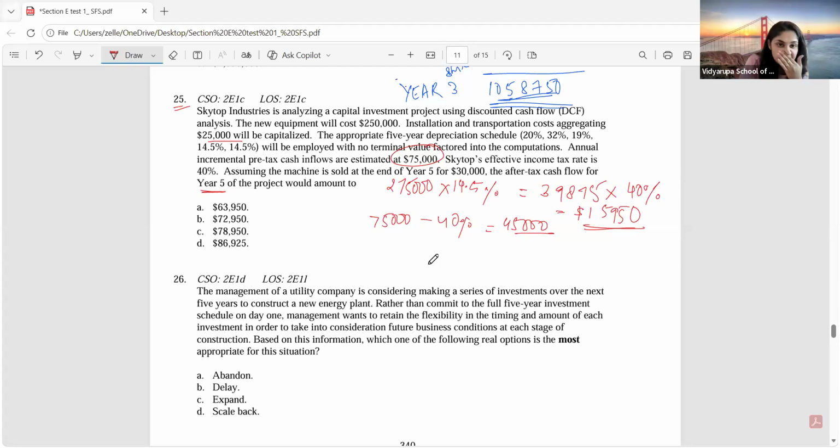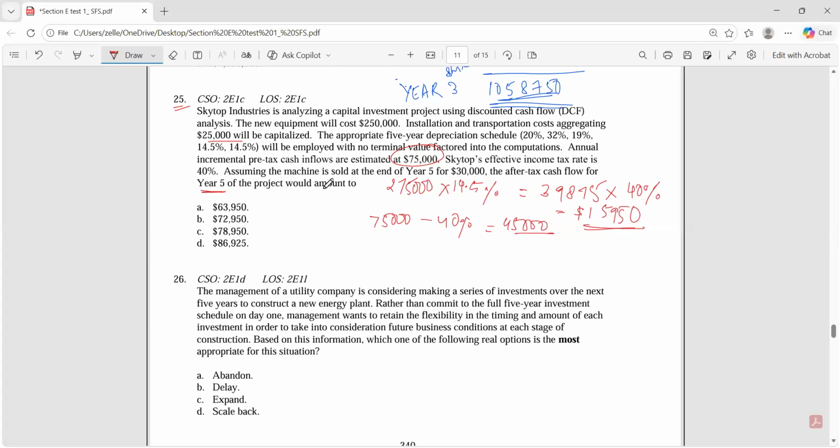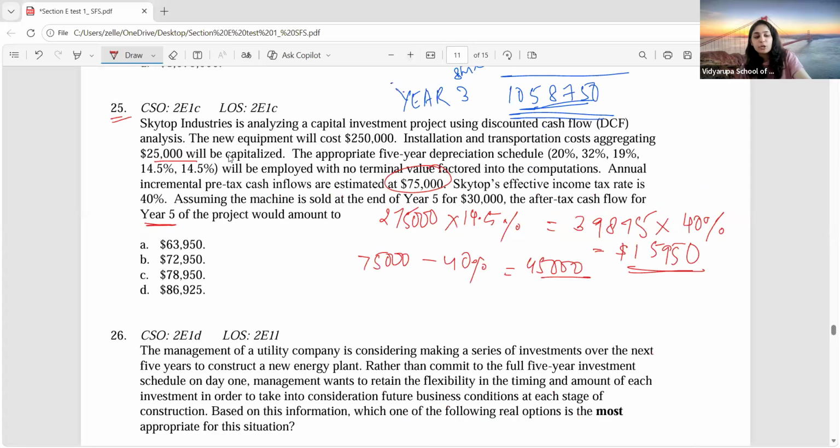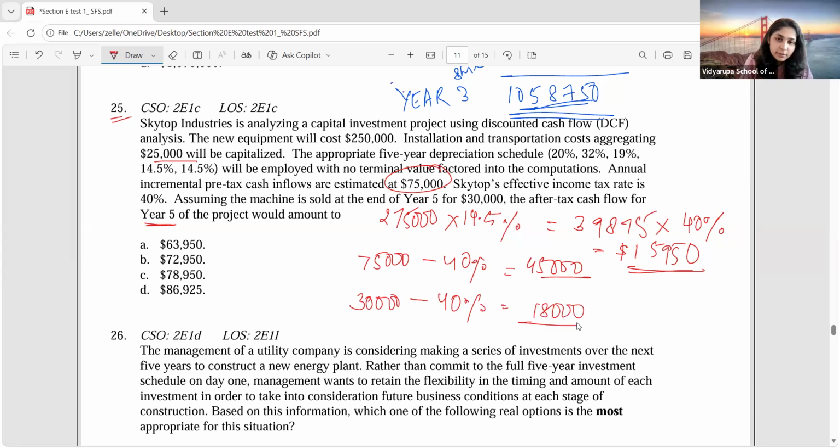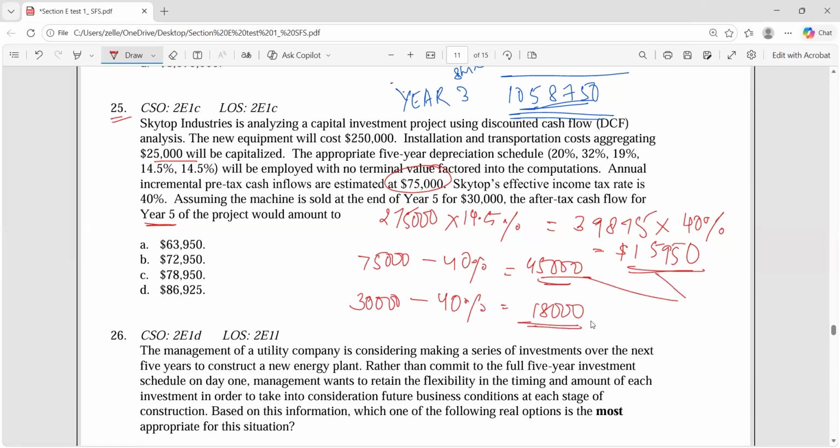The salvage value. How much is it? 30,000. They're telling us to assume the machine is sold at the end of the year. The machine is fully depreciated, but still you were able to sell it for 30,000. So is it profit on sale or loss on sale? Profit, ma'am. So after paying tax on the profit, how much do we get? Is it 30,000? 18,000. 30,000 minus 40%, that means you'll get only 18,000. So add them all.